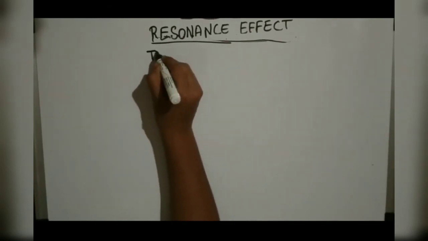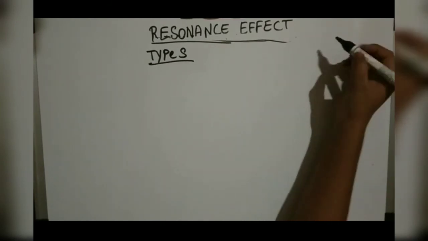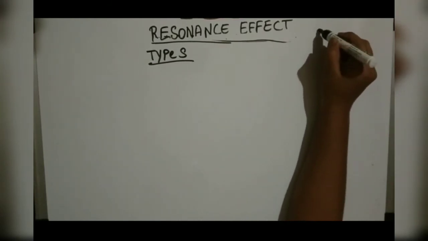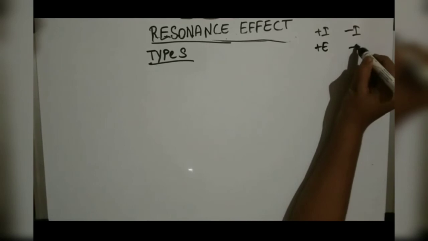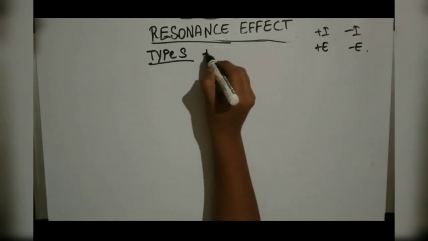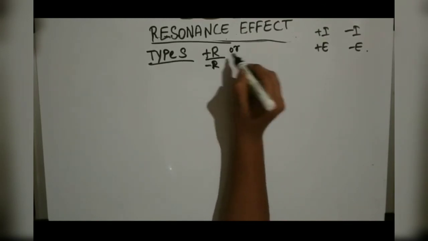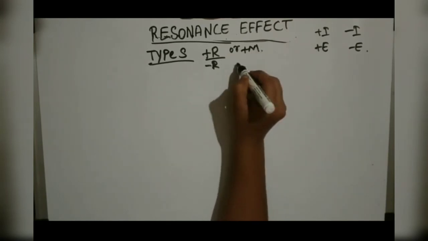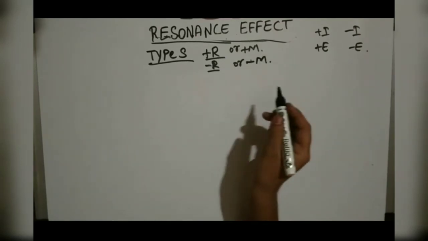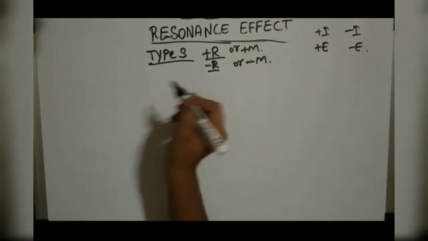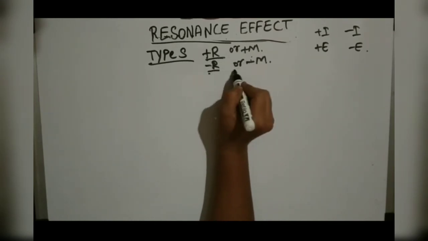Now we will see types of resonance effect. Just like in the inductive effect, mesomeric effect and electromeric effect, where we have seen plus and minus signs, plus E, minus E, here we have plus R effect and minus R effect. Plus R can also be written as plus M effect, and minus R can also be written as minus M effect. Okay, so now we will see examples. With the examples we will understand what the plus R effect and minus R effect are.